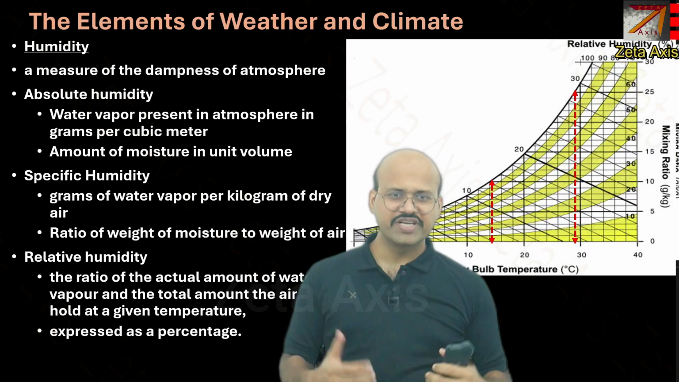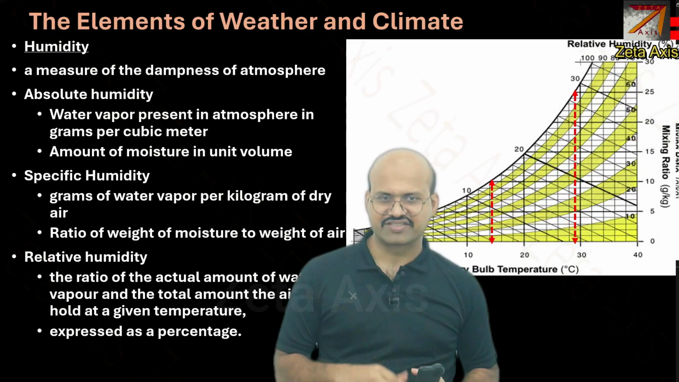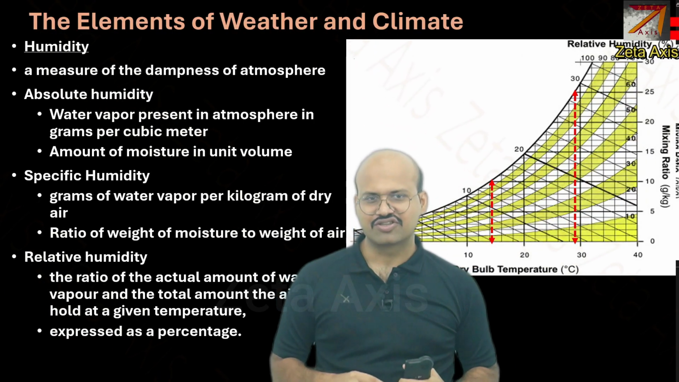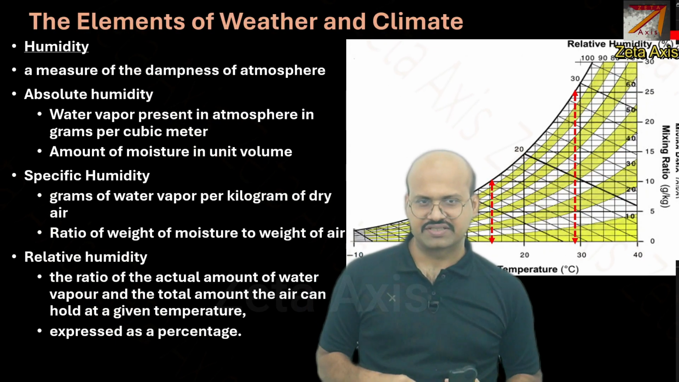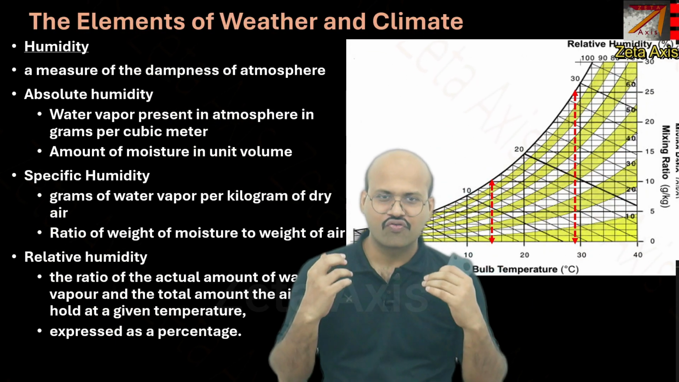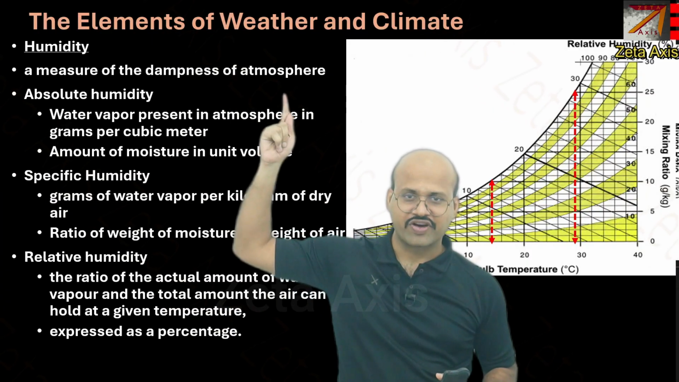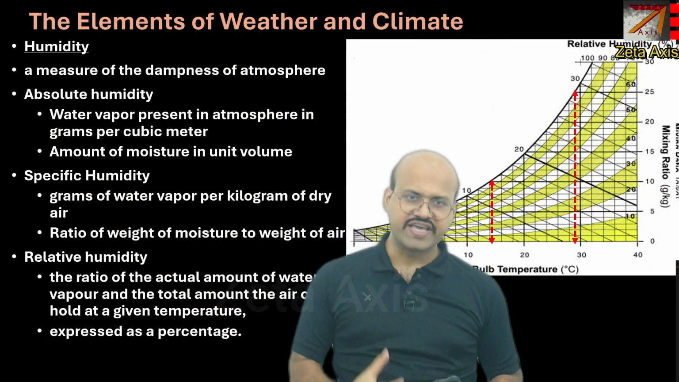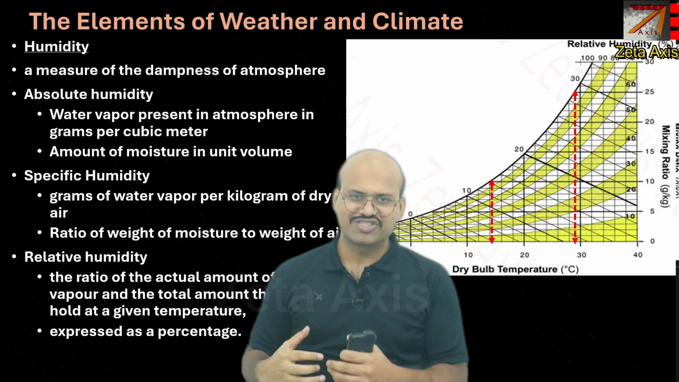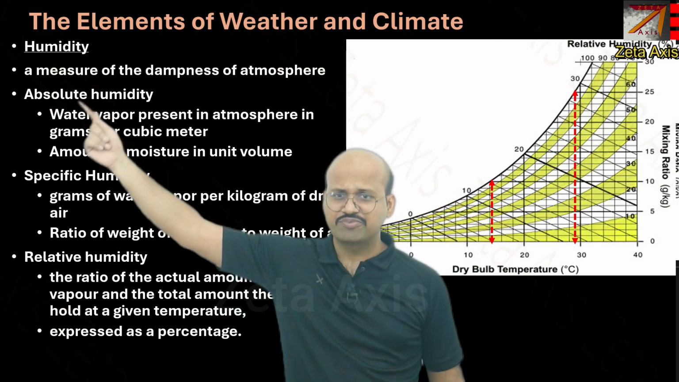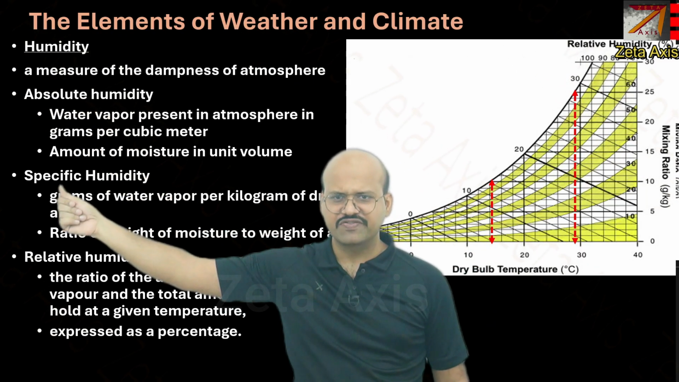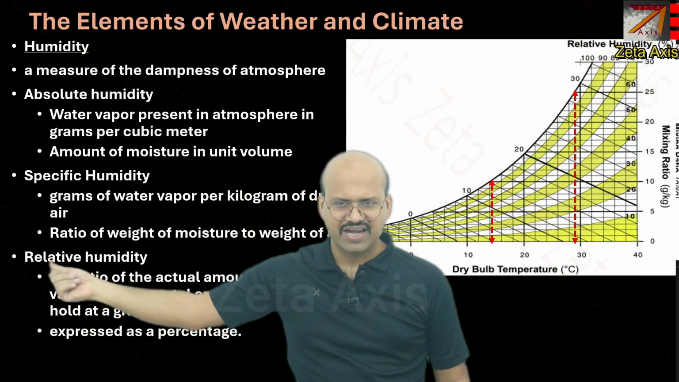Now let's see humidity, which is also an important characteristic for measuring the atmospheric conditions, or the weather or climate, of a region. Humidity is basically the amount of water vapor present in the air. It is also called dampness of the atmosphere. Now there are several ways of measuring the moisture or humidity in the air. The first is absolute humidity, the second is specific humidity, and the third is relative humidity.